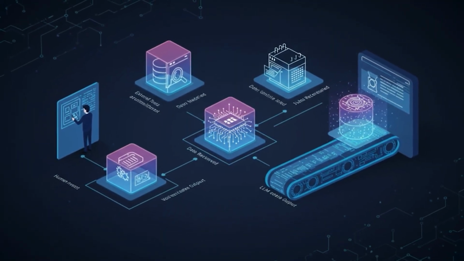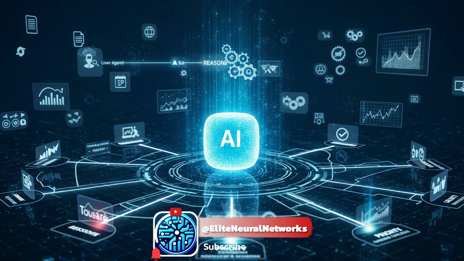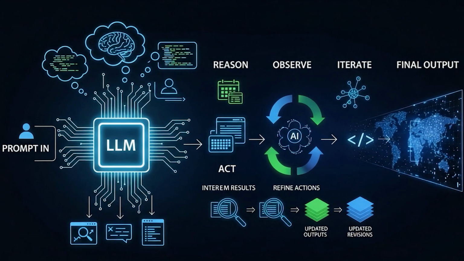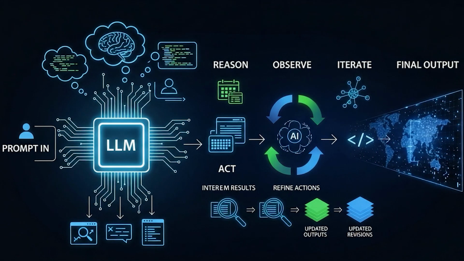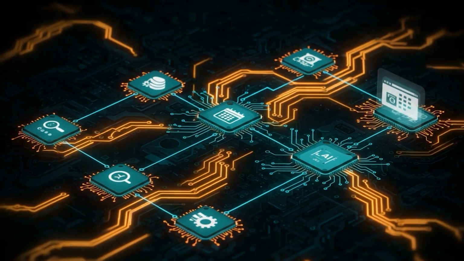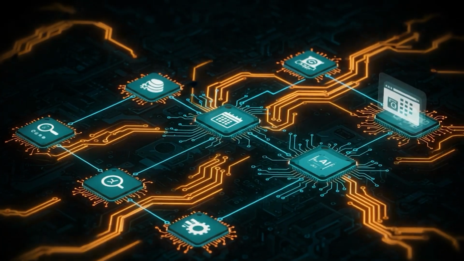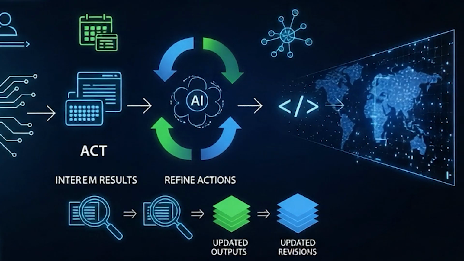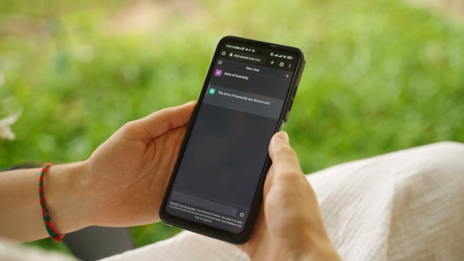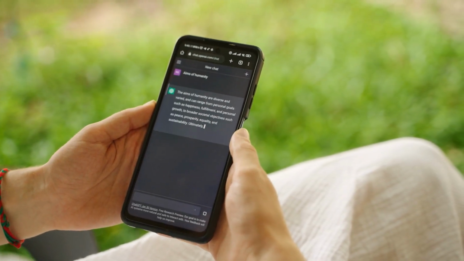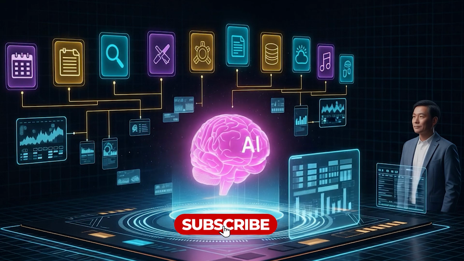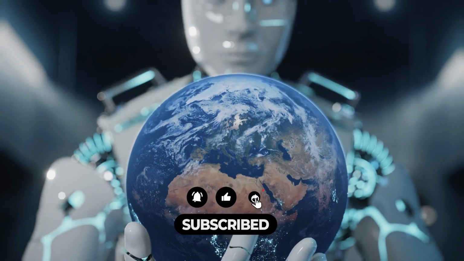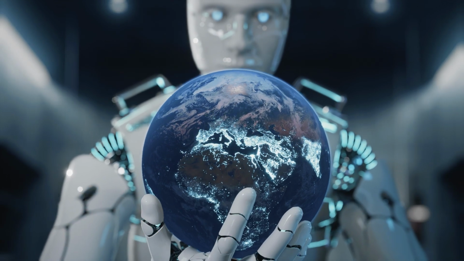That is why the third level is so important, because here, when the AI agent receives the prompt, the LLM in charge of reasoning does so in order to determine the best way to achieve the goals set out by the user. It also takes actions using tools so that it can produce an interim result. Following this, it observes the interim result before it decides if it needs to carry out any iterations on its way to produce a final output that achieves the initial goal. Here it is important that the LLM is the key decision maker in the workflow, not the human. With that, we have that AI agent that will help us make the world easier in the years to come.